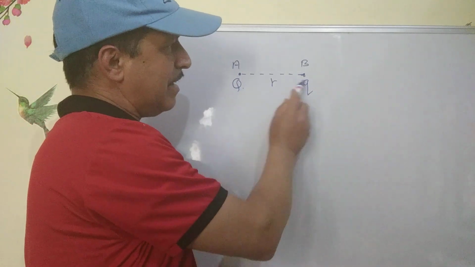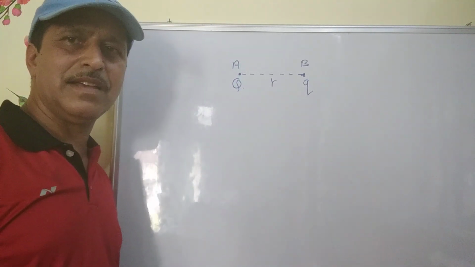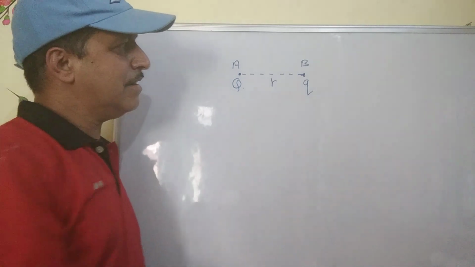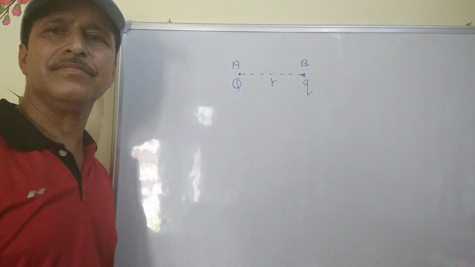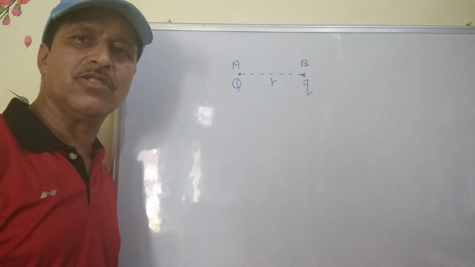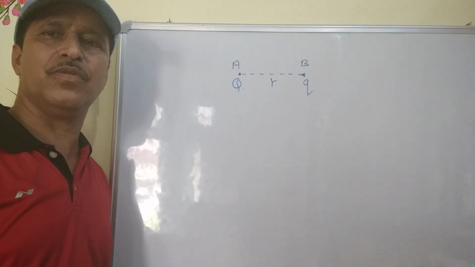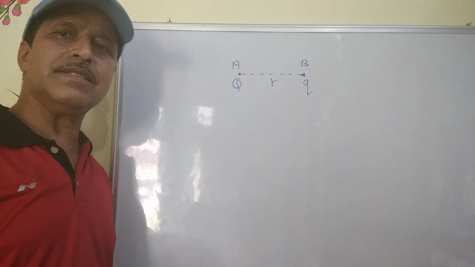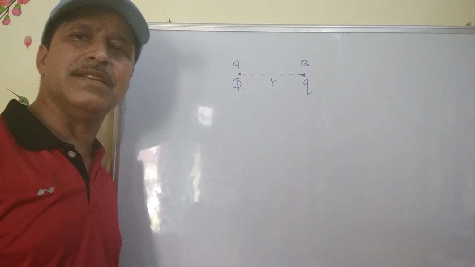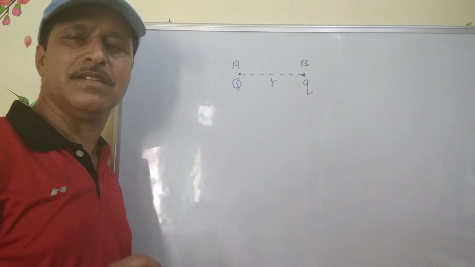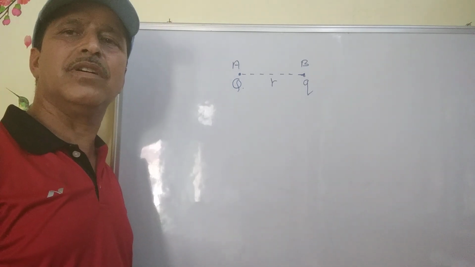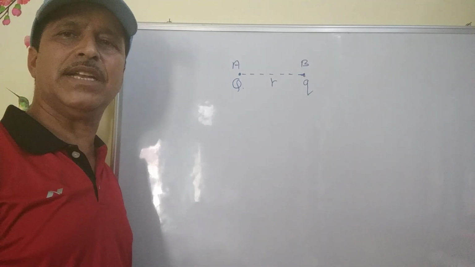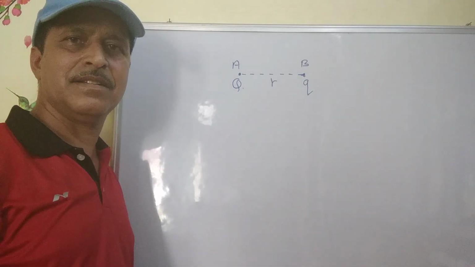We know that at this distance they will exert force on each other, and if we separate them by infinite distance, the force of attraction or repulsion between them will become zero. In other words, at infinity, two charges do not interact with each other, and as a result of that, they do not contribute to the potential energy of each other.